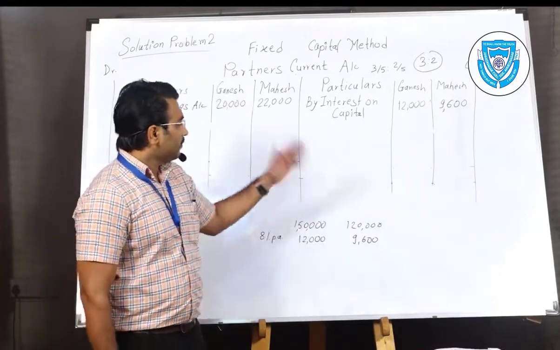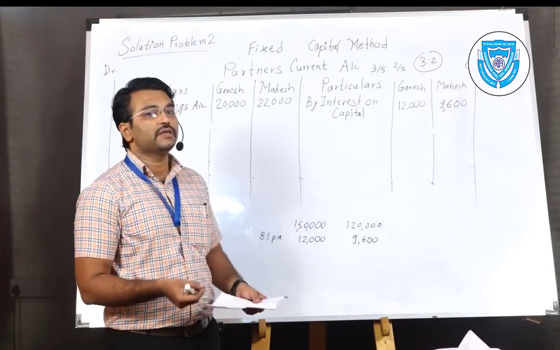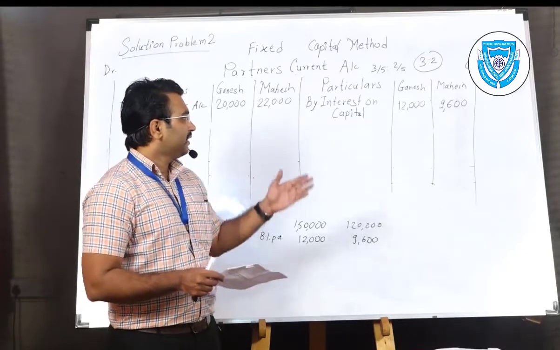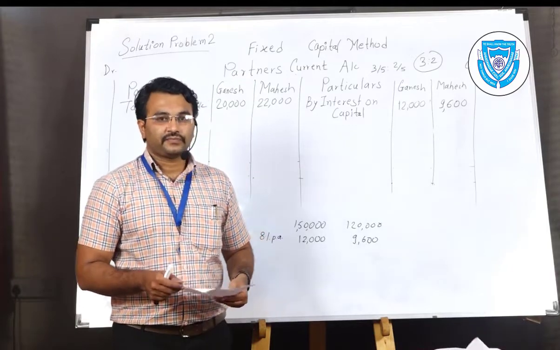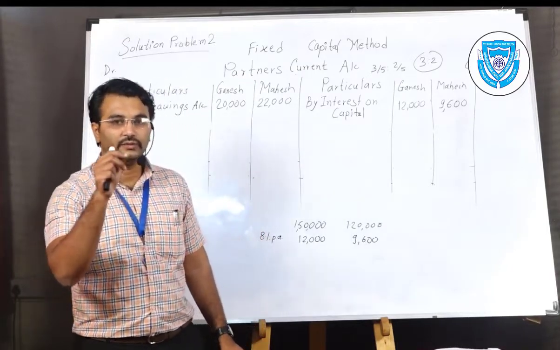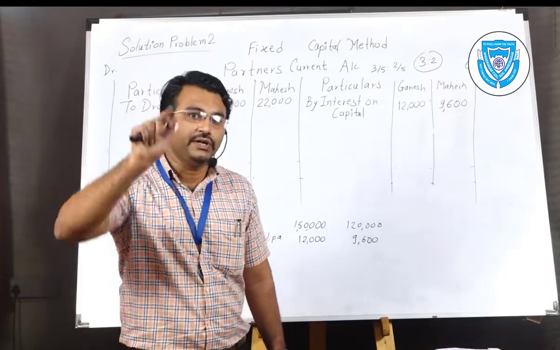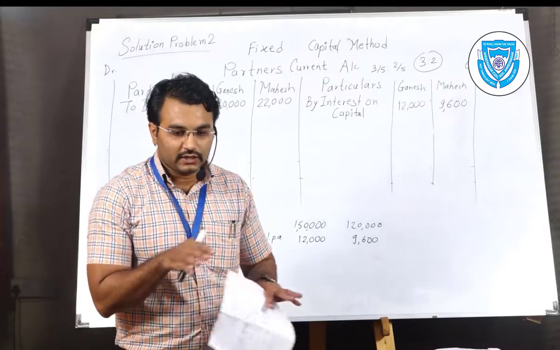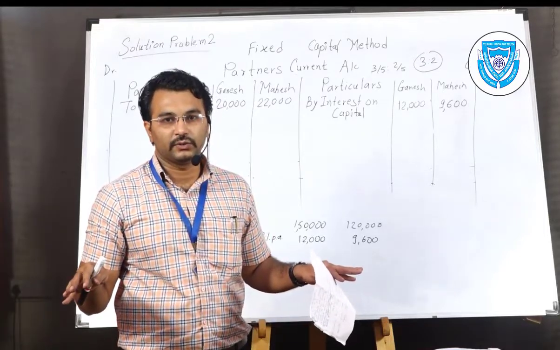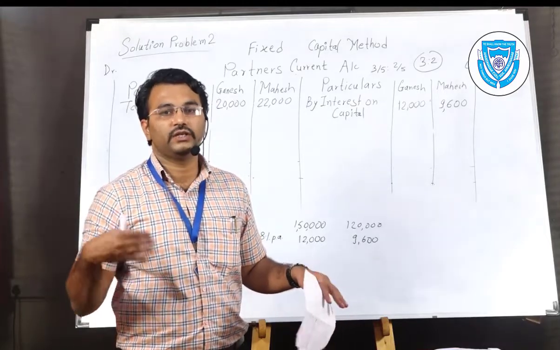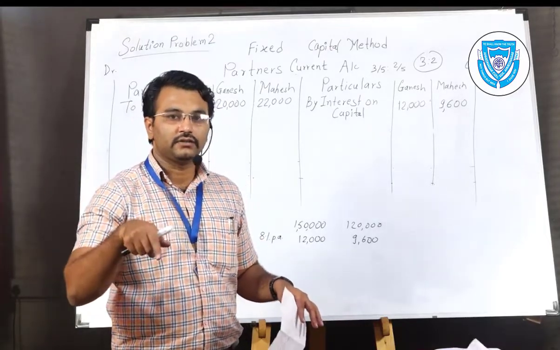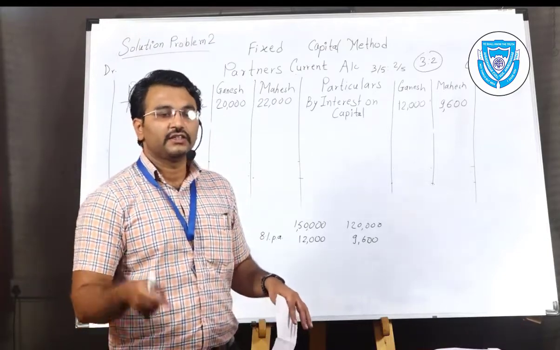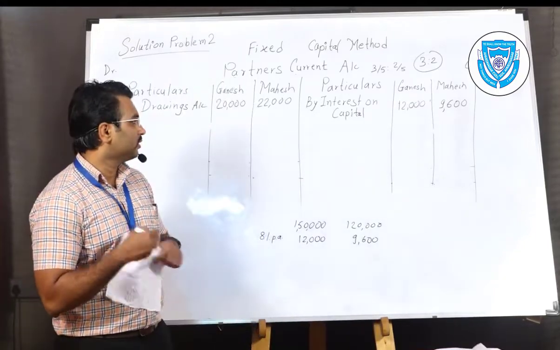But they have invested into the business, so if the provision is made, as I told you in the previous lesson, that if the interest on capital is mentioned to be given in the partnership deed, at that time the interest on capital will be given. Otherwise there is no provision in the Partnership Act 1932. It is never suggesting that you give interest on capital. It is telling you to go just as per the mention in the partnership deed, as per your agreement, that you will be crediting it to your partner's capital.